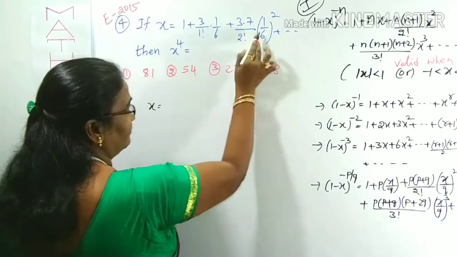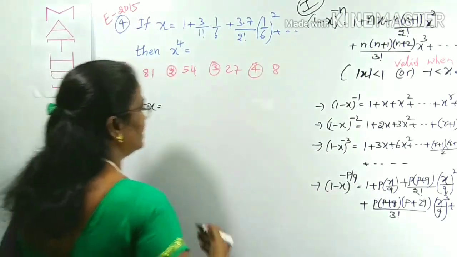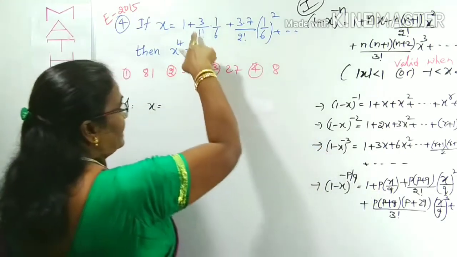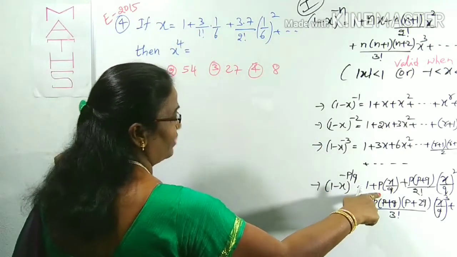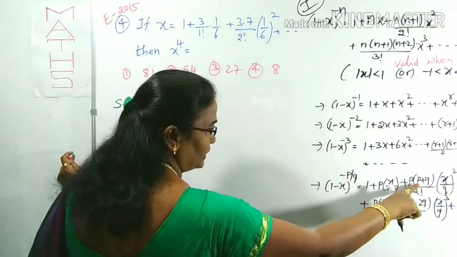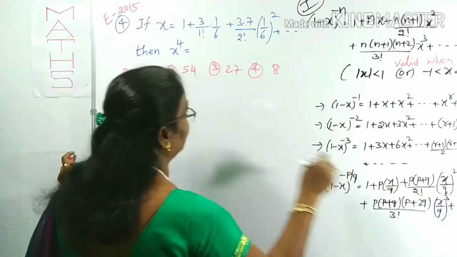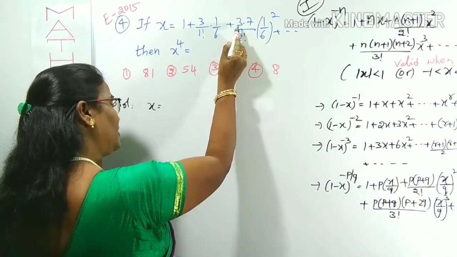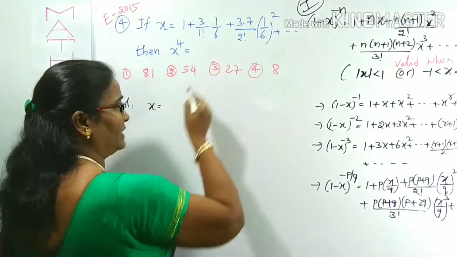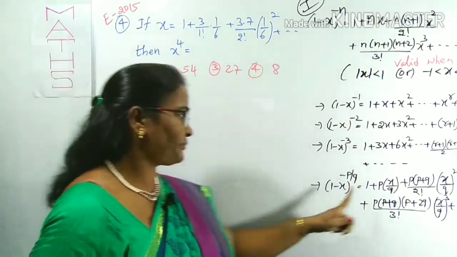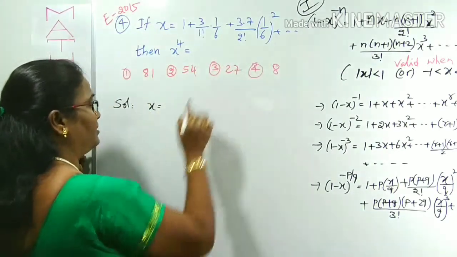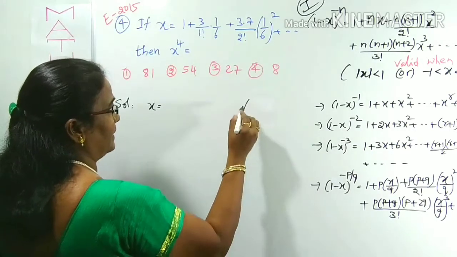Here all are plus. If all are plus, then we can get minus only. We can compare here. Already 1 is there. In place of p there is a 3 by 1 factorial, which is 1 only. And in place of x by q, 1 by 6 is there. Next, 2 continuous numbers, p plus q by 2 factorial. There will be 2 continuous numbers, 3 into 7 by 2 factorial, with 1 by 6 whole square. This is directly in this form. No need to adjust, the reduced formula is already given. From this we have to collect what is p.